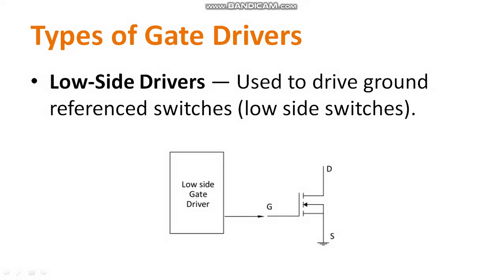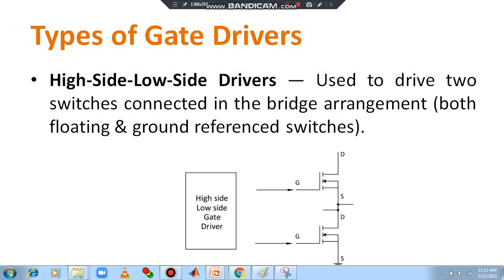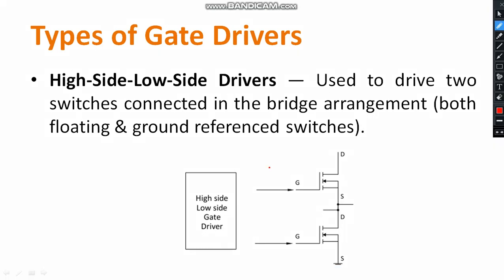You can see the connection. When it comes to high side switches, especially if you are doing an inverter, there will be one more switch which is available over there. So you have to maintain a separate signal for turning on the switch. Both are different actually. So definitely in between there should be a level shifter. I will be showing you in the next diagram. You can see the level shifter. So the signal which is going to be provided for the upper and lower side should be entirely different. That point you have to remember. This arrangement is known as the high side switch.